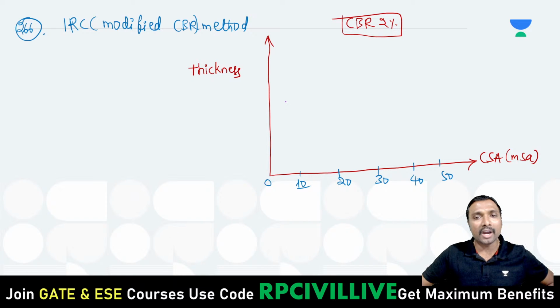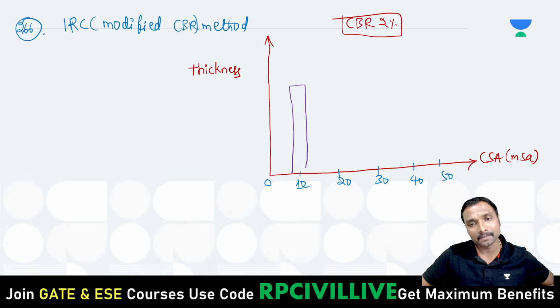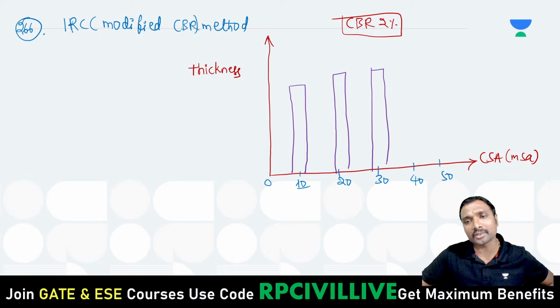Now you will have a bar chart here. These bar charts are available, if you observe. From these bar charts, let us say it is for 30 million standard axles, the pavement is divided into different layers.